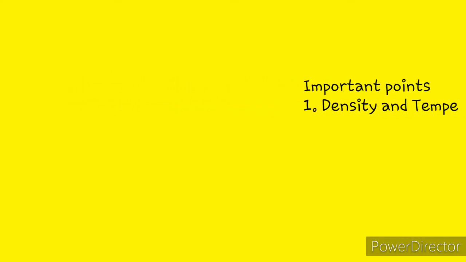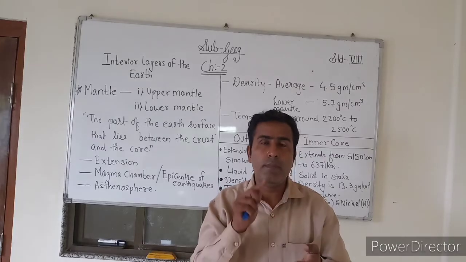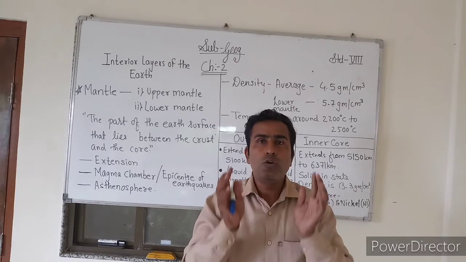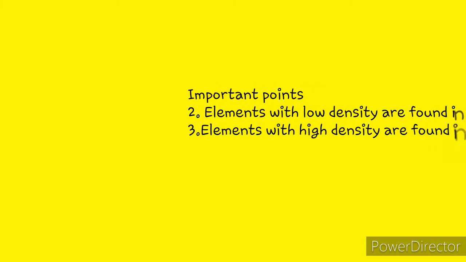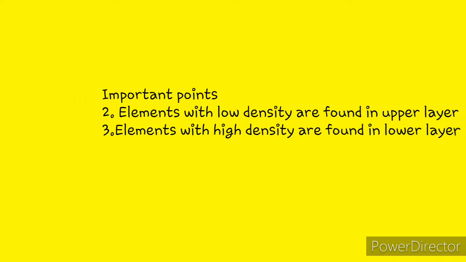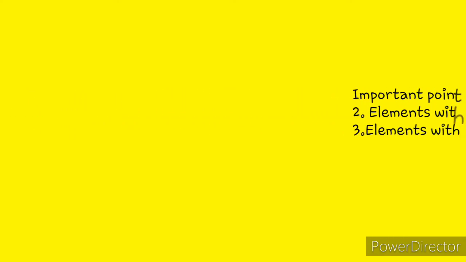The same thing you have to remember about the elements. Elements like silica, aluminium, nickel and iron are found in the interior of the earth. The elements with less density are found in the upper layer of the earth, while elements with high density are found in the lower layer of the earth.